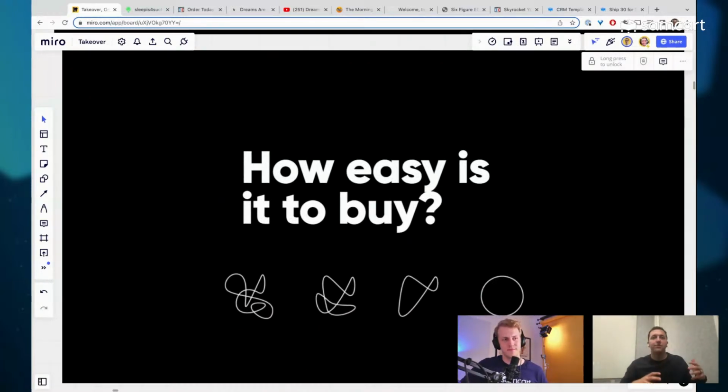If you are a fan of David's, if you're a fan of mine, if you're a fan of anybody's, how easy is it for you, a fan, to spend money with that person? Not something they're referring, not something related to them, but something that they own. How easy is it for you to vote with your dollars and say, yes, I love this thing, I want more. Let me dive in. How easy is it to buy?